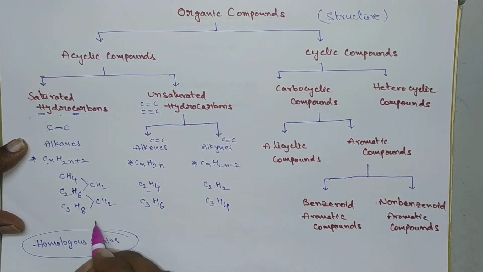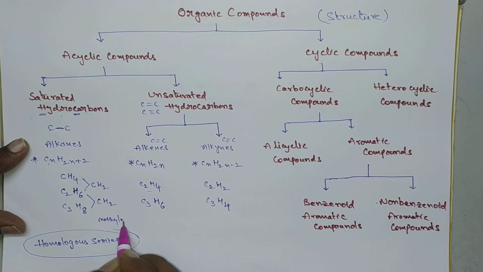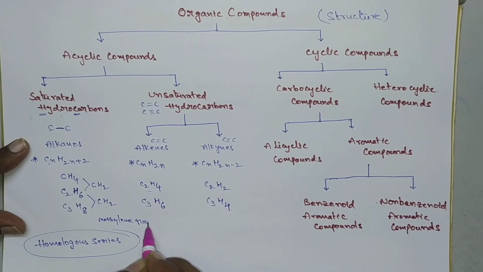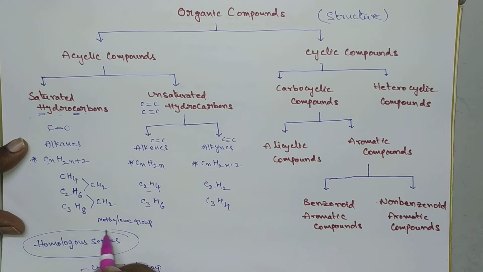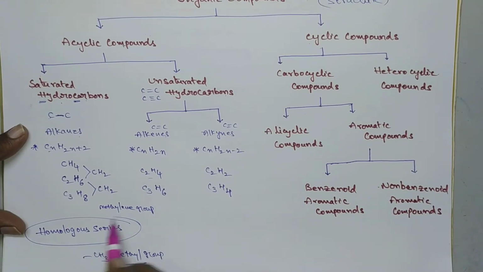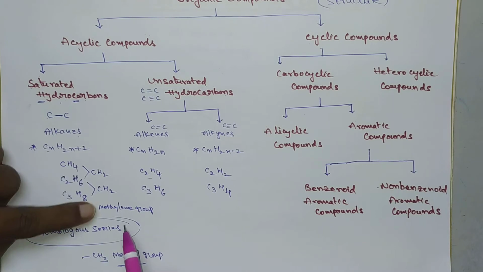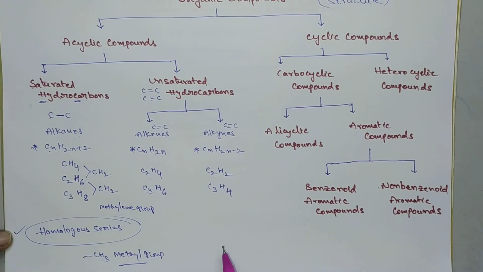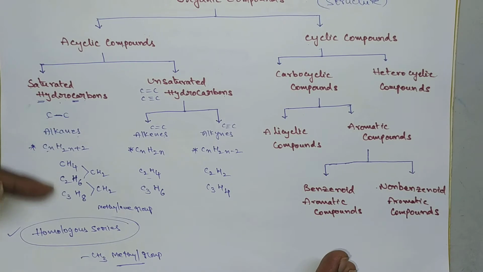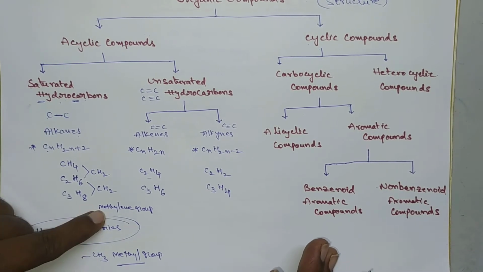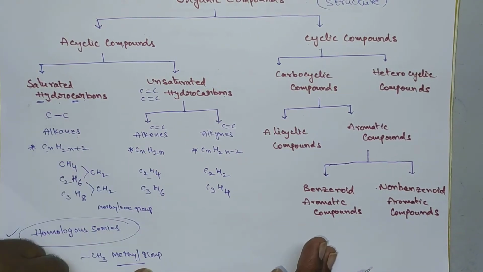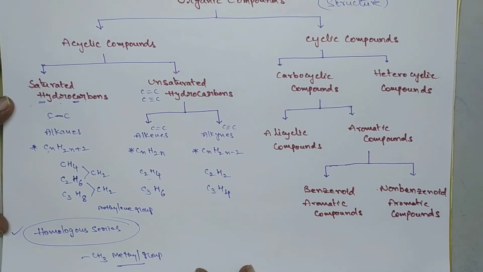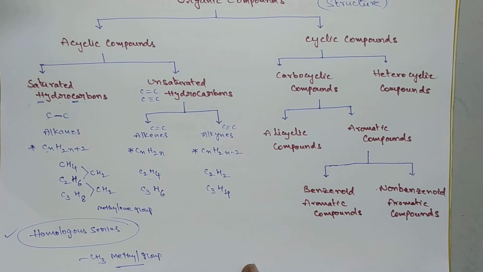This CH2 group is called methylene group. If CH3 group is there, that is called methyl group. If CH2 group is there, that is called methylene group. So a series of compounds which is separated by a CH2 group, that is methylene group, is called homologous series. Okay, clear? Here also we get a series, that is also homologous series. Here also we get another series. So in this way any functional group will get a homologous series.